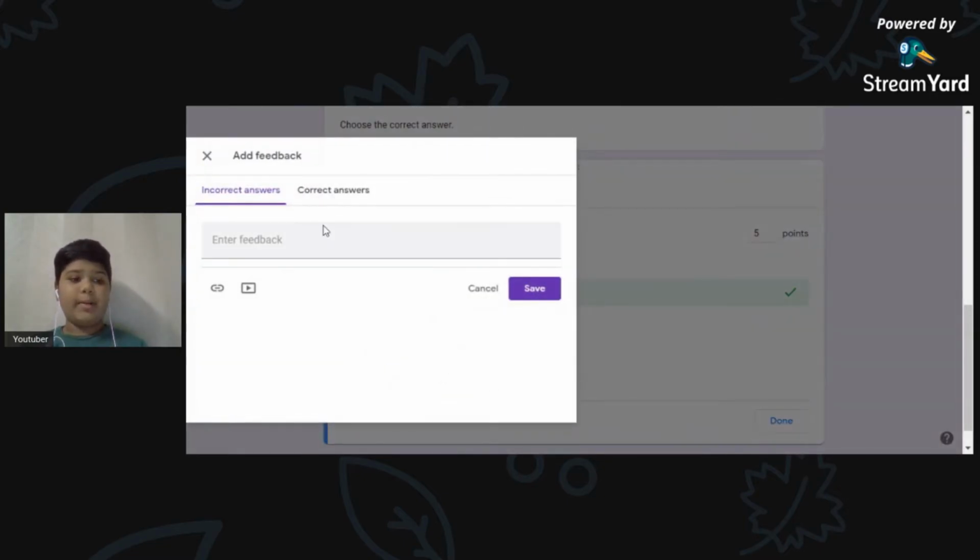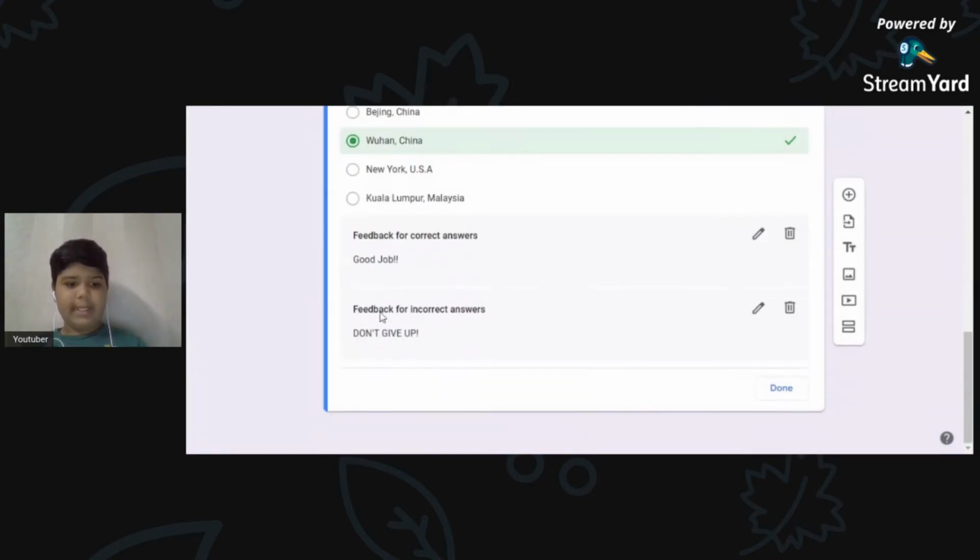And then there's one more here: add answer feedback. Answer feedback is what the respondents can see after their answers are marked. For incorrect answers you can put in, don't give up, and for correct answers, good job. So after they get their marks, they can see these two below the questions. And then at last, click done.